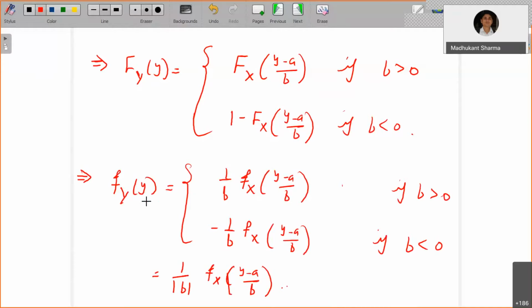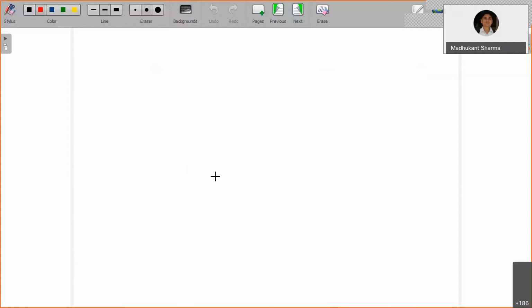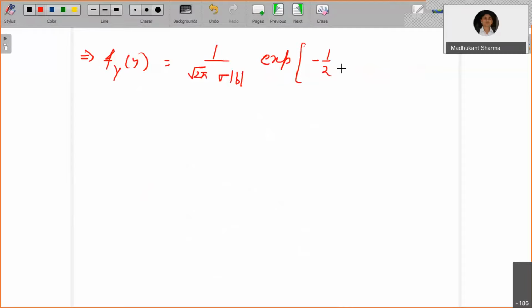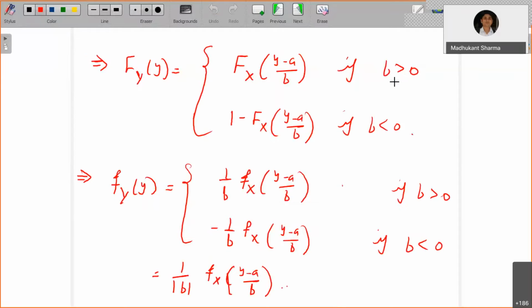So this is the density function for random variable y. Now you write the definition of density function for random variable x, and then what we will observe is the following. This implies fy of y is equal to 1 upon mod b, which is already there, and fx is 1 upon square root of 2 pi sigma times mod b, exponential of minus 1 by 2 times x minus mu by sigma whole square.